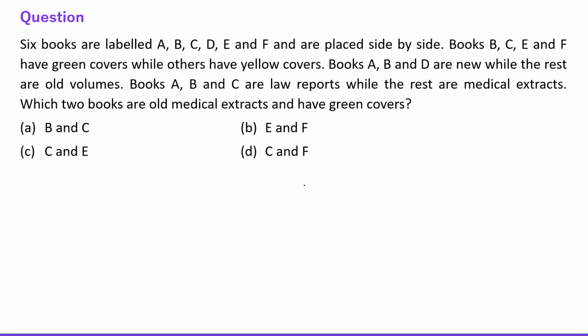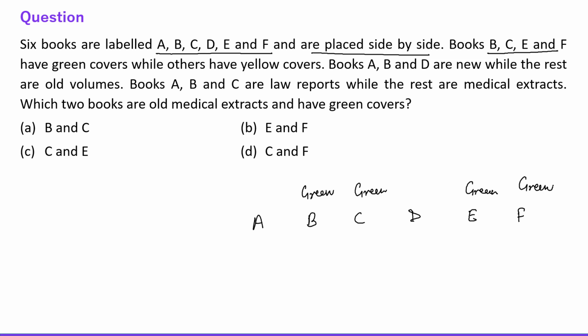Next question is saying 6 books labeled A, B, C, D, E, F are placed side by side. Books B, C, E, F have green covers while the others have yellow covers.